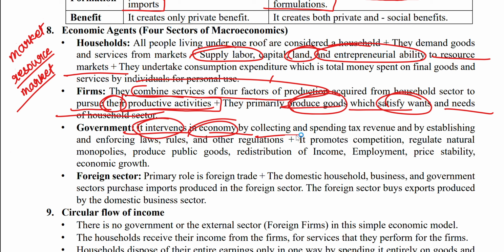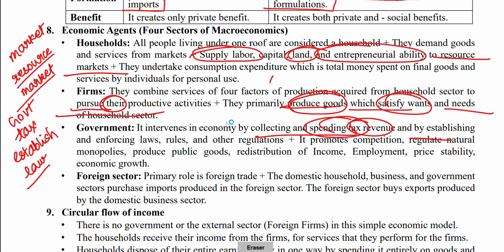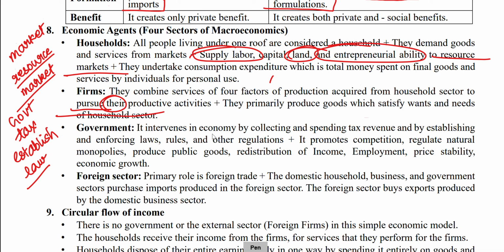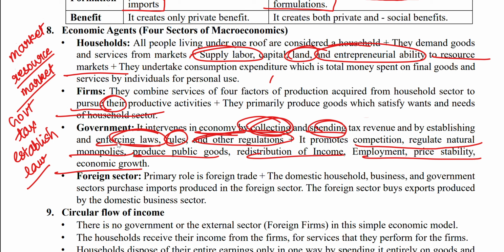Government intervenes in the economy by collecting and spending tax revenue and by establishing and enforcing law. So the role of the government is related to taxes and the establishment of law. The government collects and spends tax revenue, and establishes and enforces laws, rules, and other regulations. They promote competition, regulate natural monopolies, and produce public goods, redistribution of income, employment, price stability, and economic growth. So, what are the activities in which the government is involved?